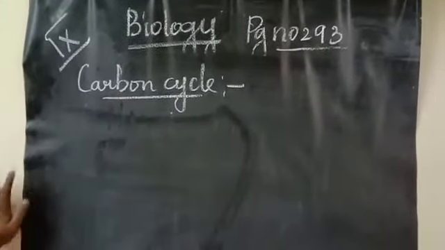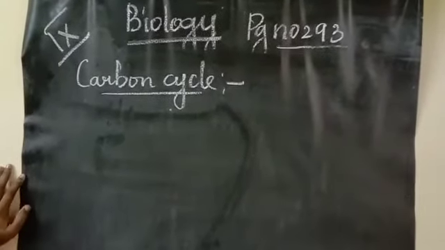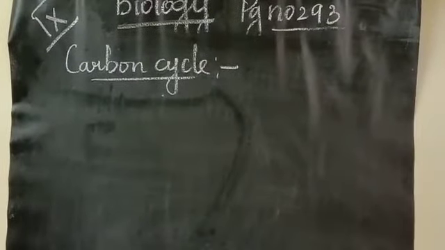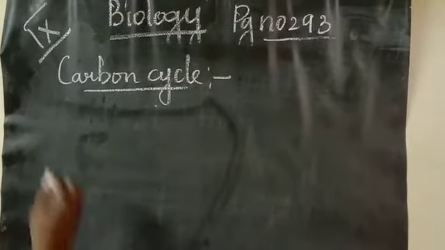Today we are going to see about the carbon cycle. Carbon is a very important element on the earth, and it occurs in various forms on the earth also. In what way can we get carbon?